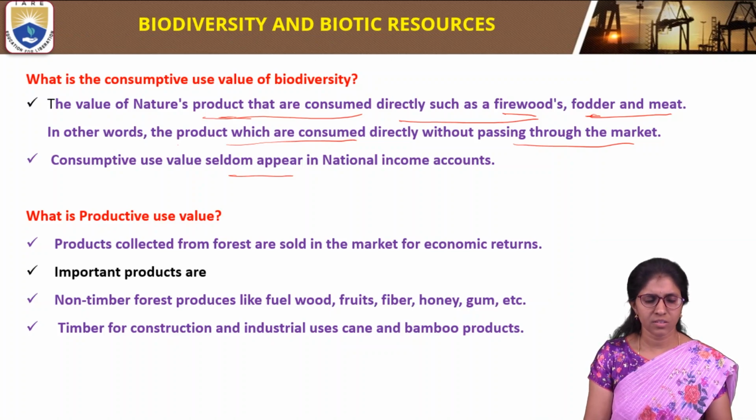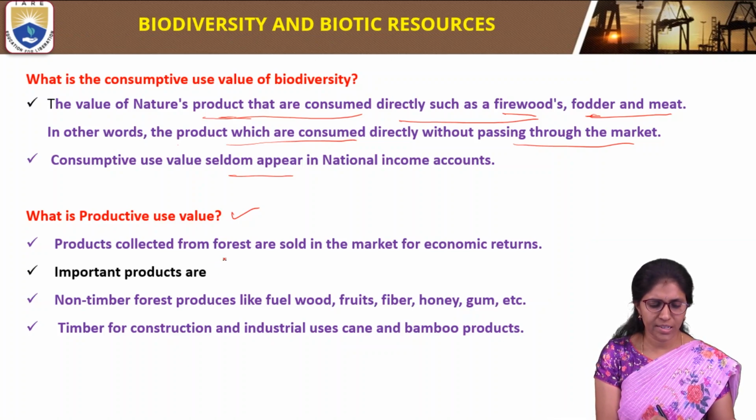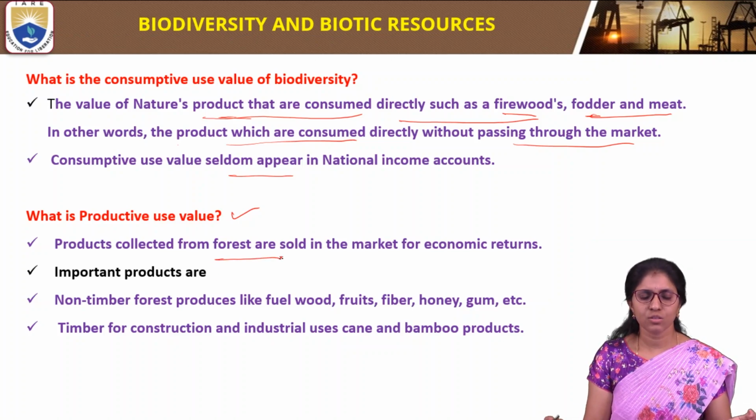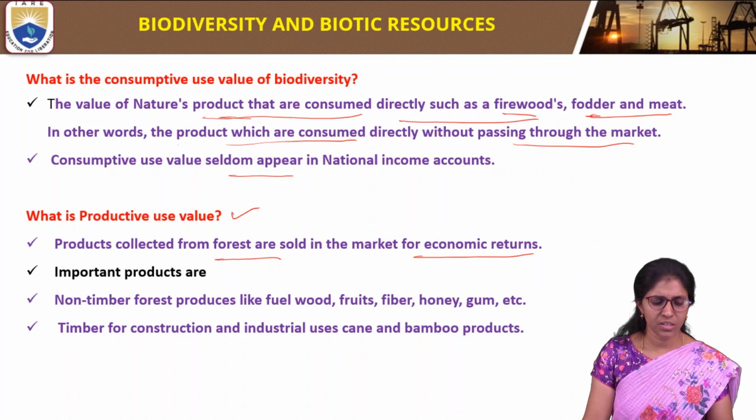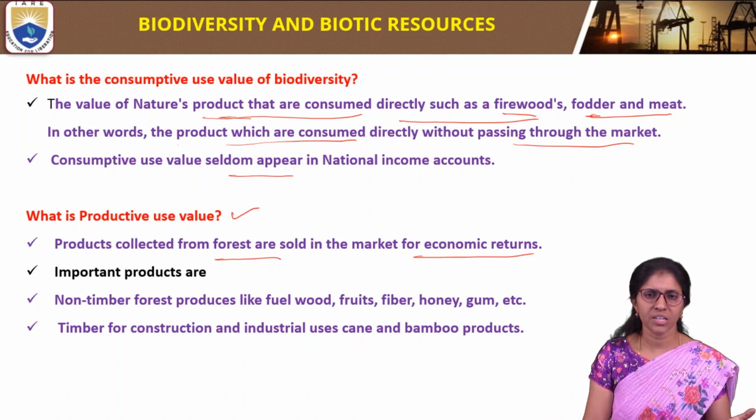Next question: what is productive use value? It refers to products collected from the forest, from nature, which are sold in the market for economic returns. This type of value is called productive use value.